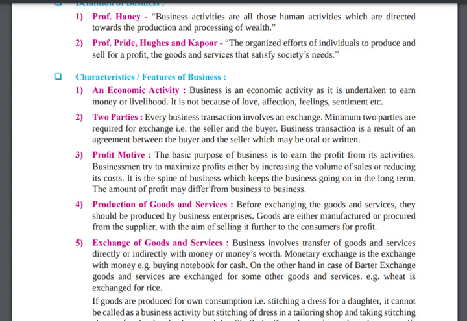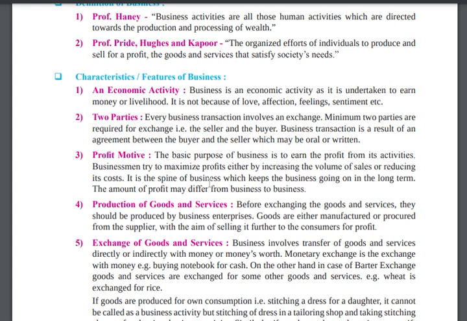Clear? Two parties. The first characteristic is that it's economic, you will earn money. The second characteristic is the two party system. Business happens between two parties, not one only. For example, I am making cloth and I am not wearing it myself. No, it is happening between two parties. And if I am wearing it also, if I am clicking pictures and putting them on YouTube, then also it is a two party. My main motive is to earn money.